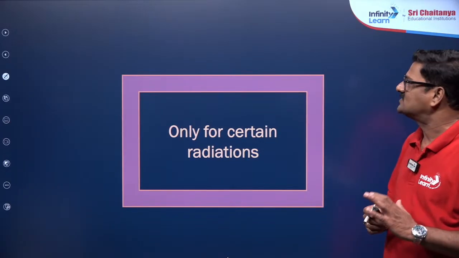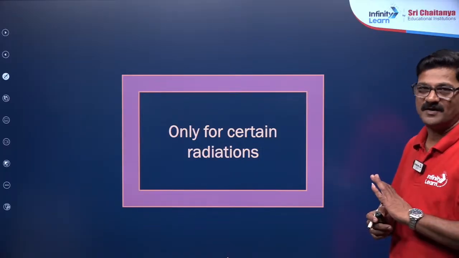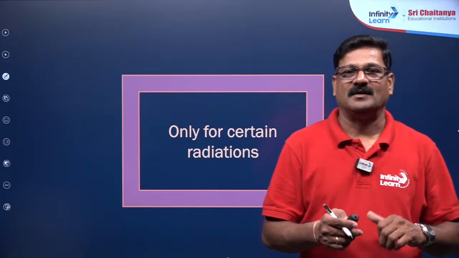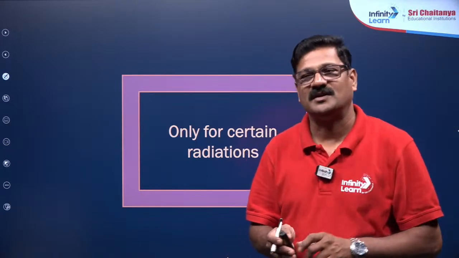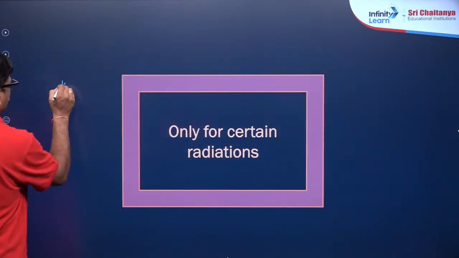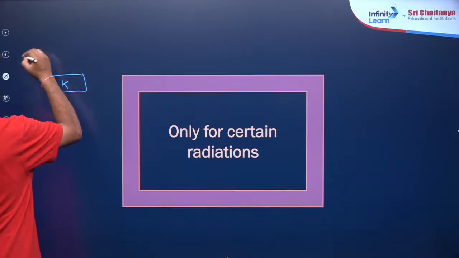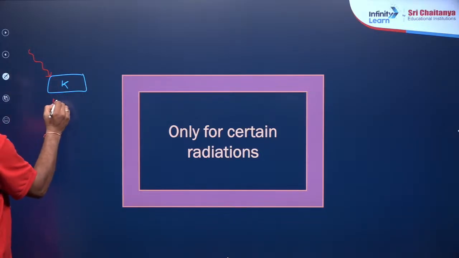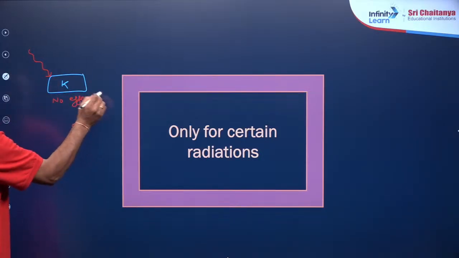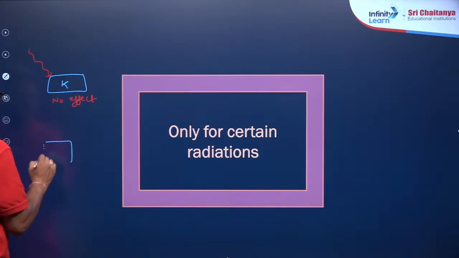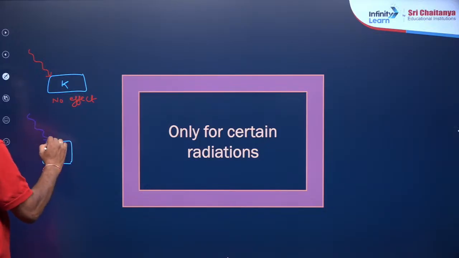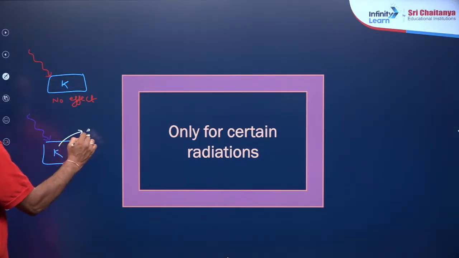Let's see here. Only for certain radiations does the photoelectric effect work, not for everything. I mean to say, if potassium metal is there and red light is falling on the potassium metal, there is no effect. If violet light is passed on it, then you can see the electron is emitted from this.